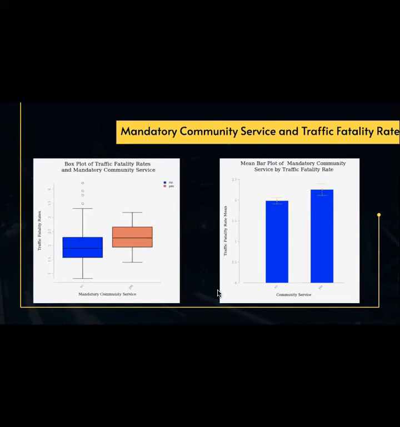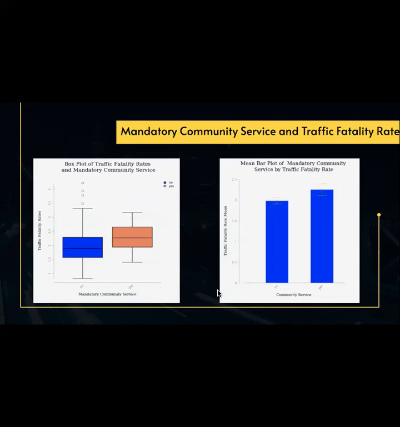So here are the same graphs shown for mandatory community service and traffic fatality rate. You can see a box plot of traffic fatality rate versus mandatory community service grouped by yes or no on the left. As you can see, this also shows homoscedasticity if the outliers were removed.